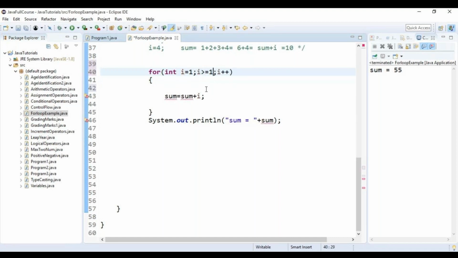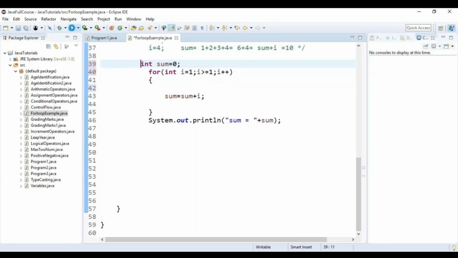Do you think I will get a proper answer for this? Please look into the for loop. I have given i is equal to 1, the condition is i greater than or equal to 1, and i plus plus. Do you think I'll get a finite answer? Why do we want to give i greater than or equal to 1? To make you understand whether the loop will stop or not.